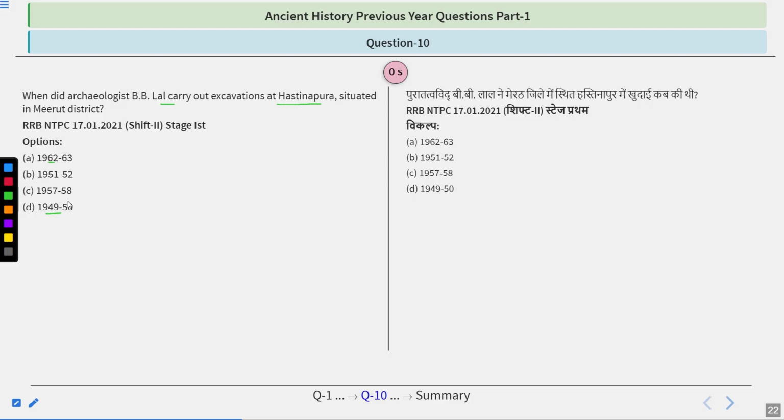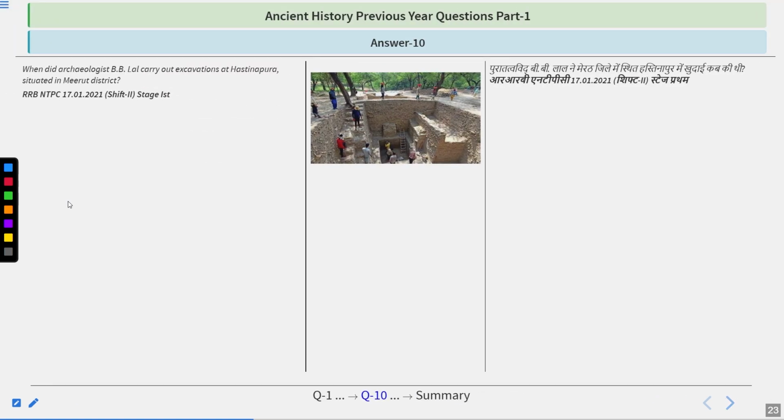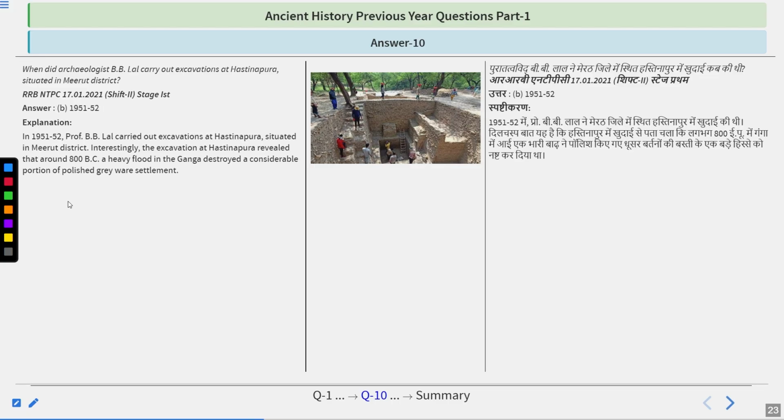I hope you got this question right. It is a little bit difficult, but not that much. So just remember, B.B. Lal carried out excavation at Hastinapur in 1951-52. That means option B is right. So in 1951-52, Professor B.B. Lal carried out excavation at Hastinapur. The Hastinapur site you will find in Meerut district.